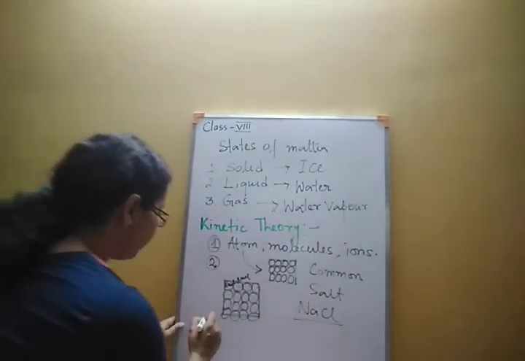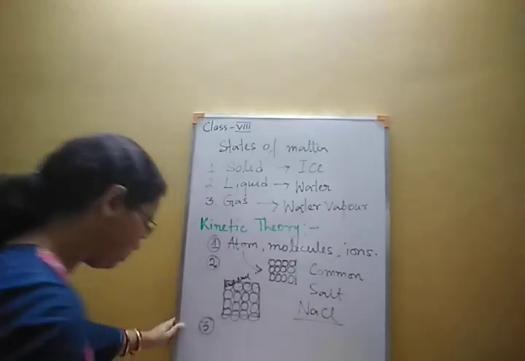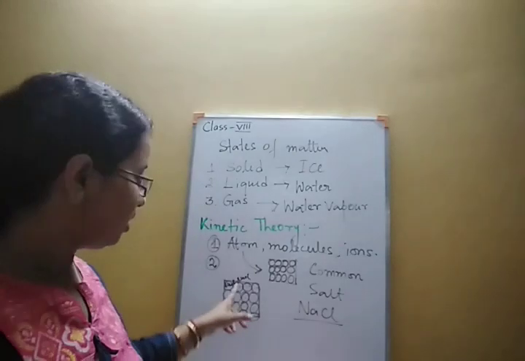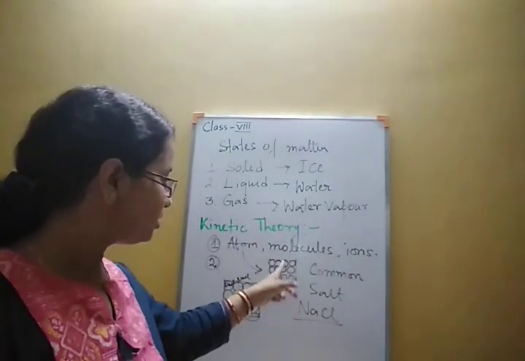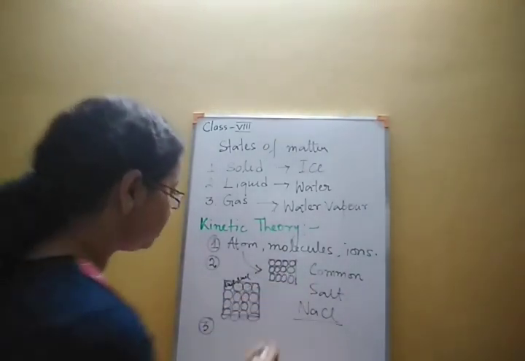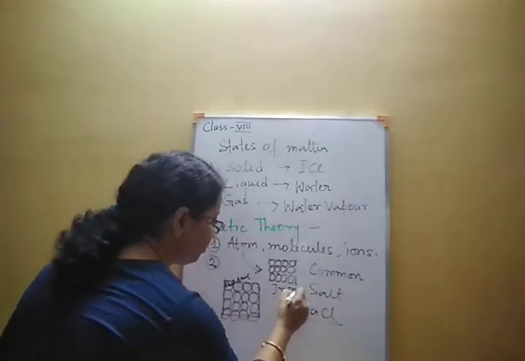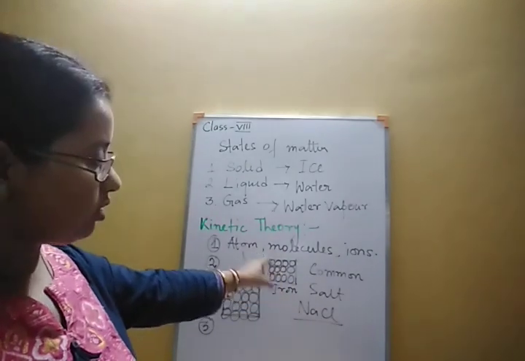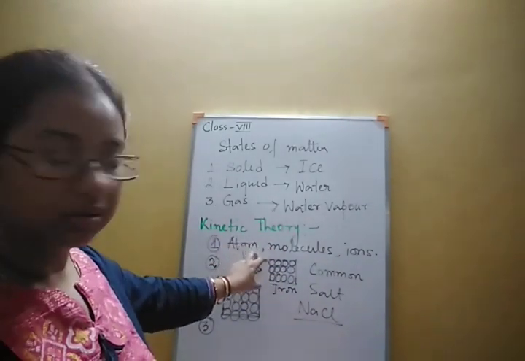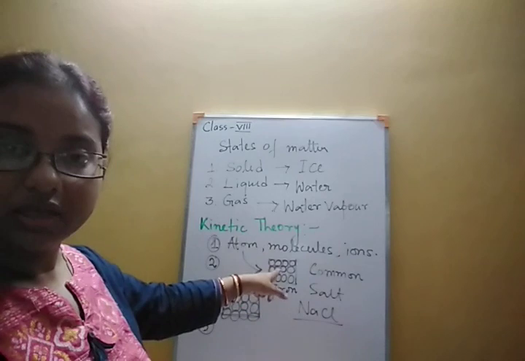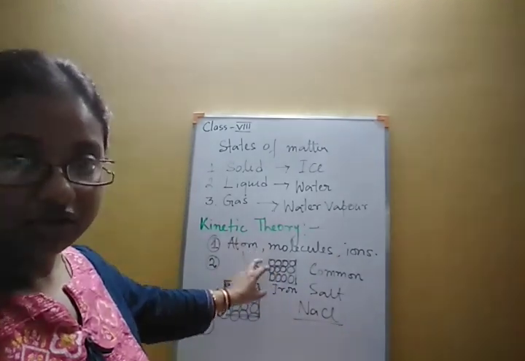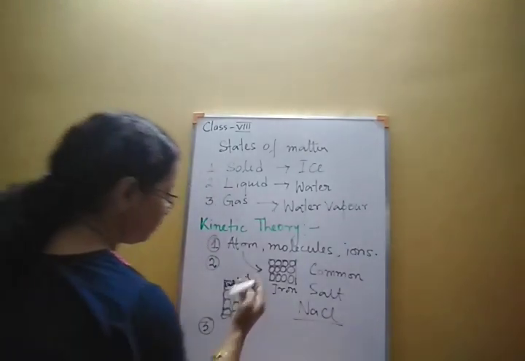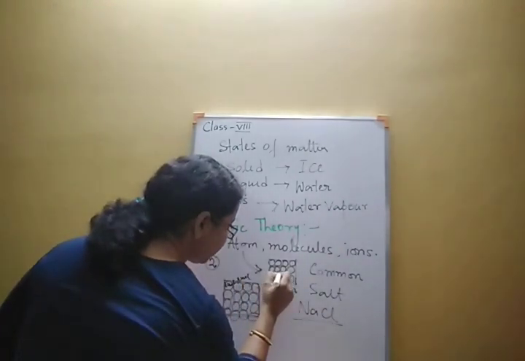Next, come to the third one, that is, the particles have space or gap in between them. Here also you can see, this is iron we have taken. In this, the iron atoms are in a very closely packed manner. In this manner they are arranged, but even then, in between the particles, in between the atoms of iron, there are some gaps.